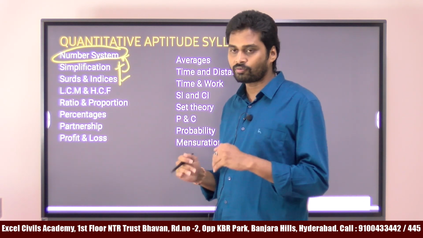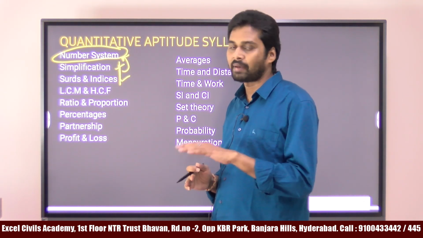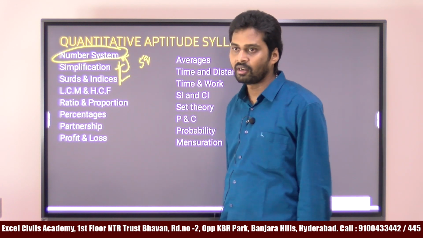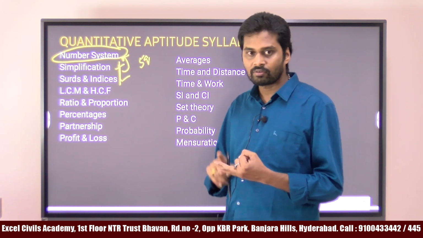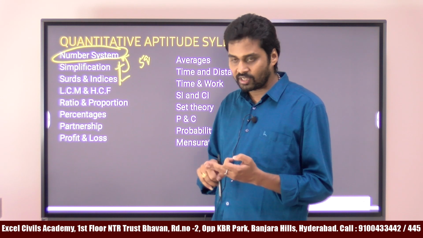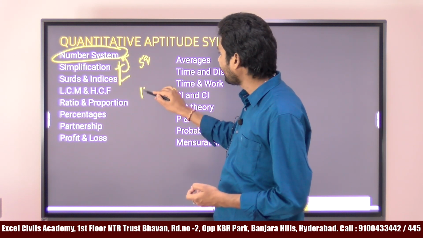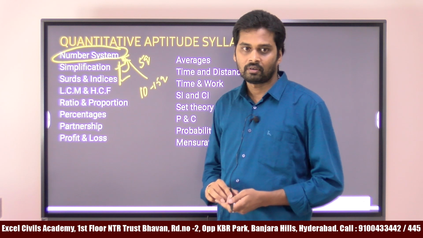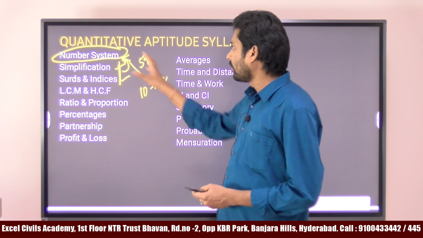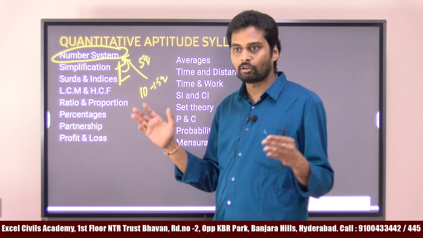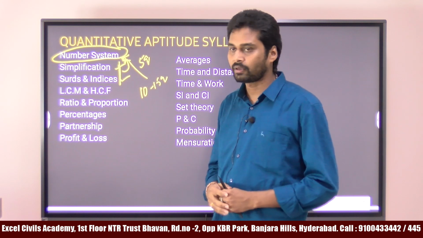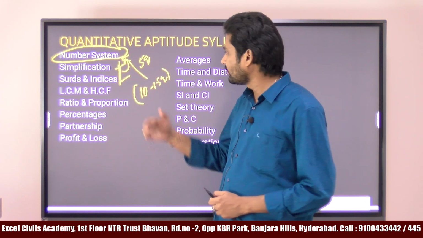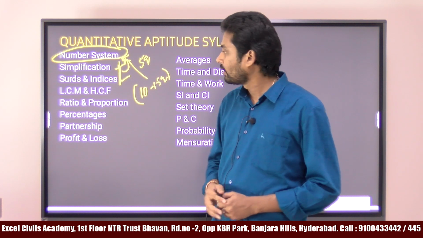Last year, I mean 2024, we didn't get the maximum questions, at least we got 5 questions from number system. But in 2023, 22, 21, these 3 years, we had almost 10 to 15 questions from this topic. It is a huge topic and we have to discuss a lot of concepts from it. So the weightage is 10 to 15 questions, but this year we had 5 questions only.